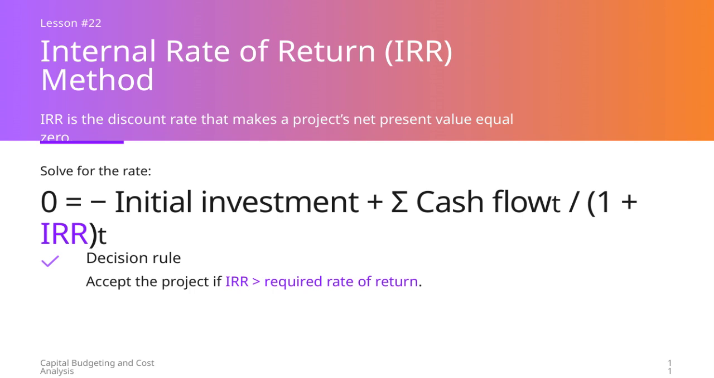Mathematically, we solve for the IRR by setting the net present value equation to 0. 0 equals negative initial investment plus the sum of each cash flow divided by 1 plus the IRR raised to the power of the time period.